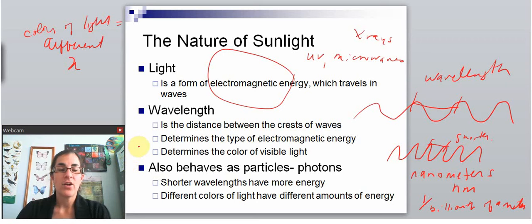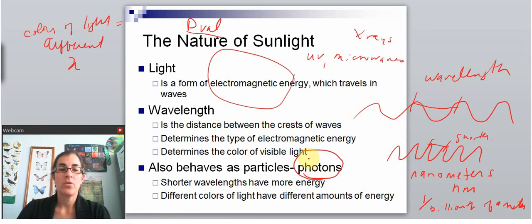So light is also considered to be a particle. So maybe you've heard of the dual nature of light. It's a duality. It's both a wave, sort of nonstop, just up and down, or it's a distinct particle. And when we're talking about light as a particle, we call that a photon.